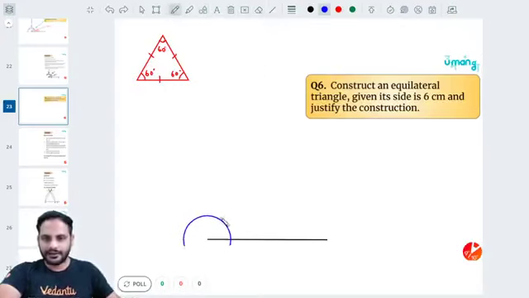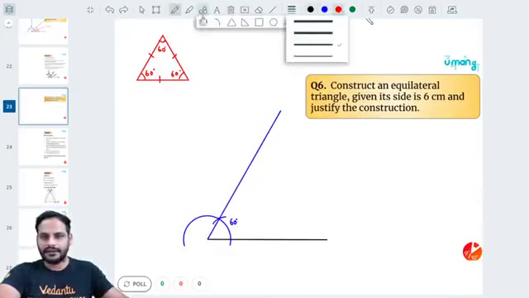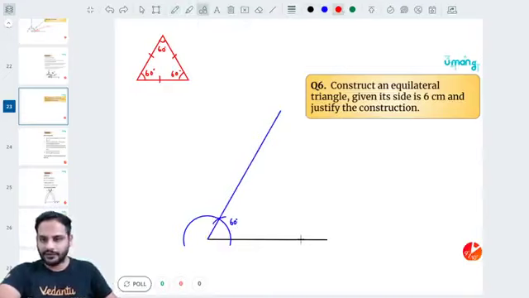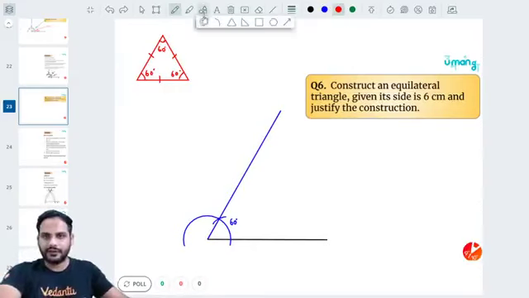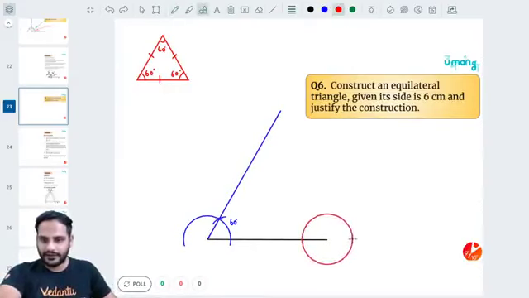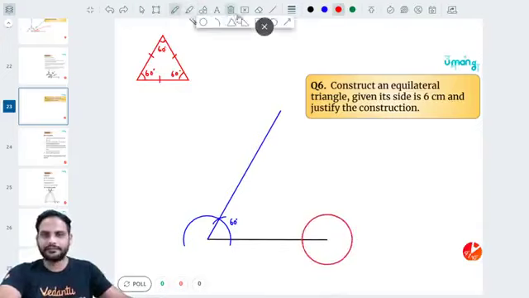The first cut is going to be 60 degrees, so somewhere over here. So this will be my angle of 60 degrees through this vertex. Okay, this is how much? 60 degrees, right? Then in the same way, draw an angle of 60 degrees from here as well, on this vertex as well. So if I draw one arc, something like this.